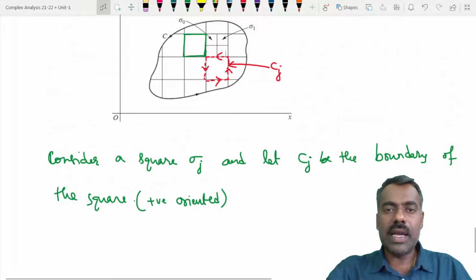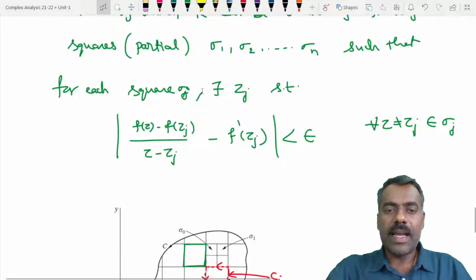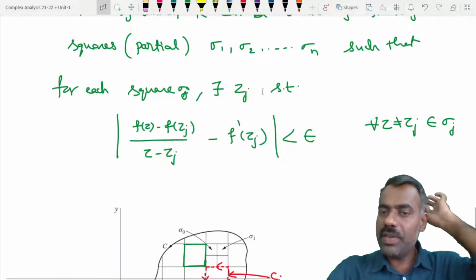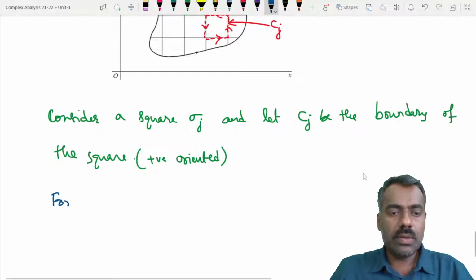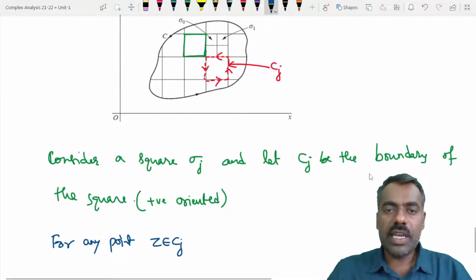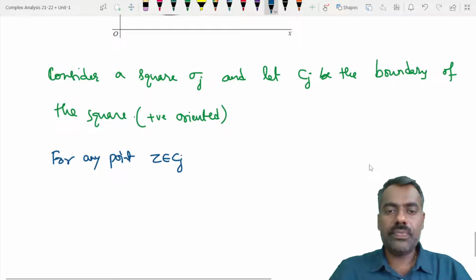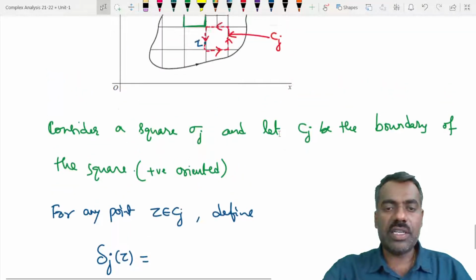Now if you take any point on that Cj, then for any point z on this Cj, we can define delta j of z as a new function.